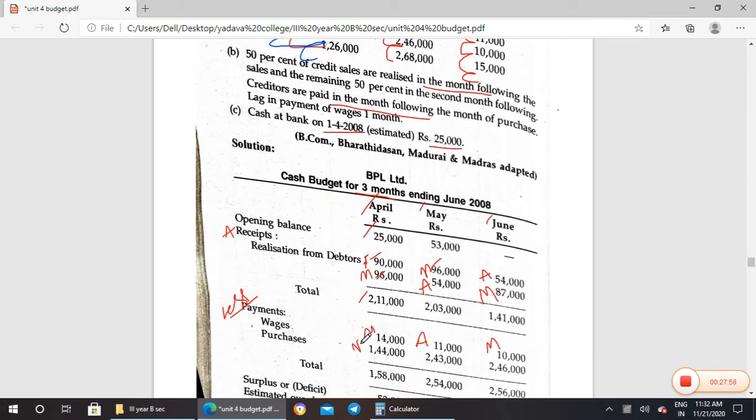This is March. This is April. Full amount, there is no consideration of the percentage and all. Full amount will be paid in the next month. This is on May. So clear? In the month following means next month. That is the meaning they have given. So don't consider it as in the month itself. Please follow what they have given. If they say in the month, it means that month itself. If they say in the month following, it means next month.